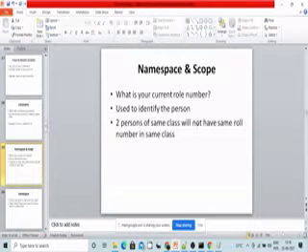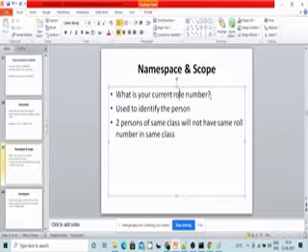Before entering into namespace and scope, let us answer some questions. What is your roll number in your class? Your roll number might be 1, 2 or 3 or anything, based on your college, or your place, or your class, like 22, 32, 34, 44, 45. In the same way, we will have different types of roll numbers.